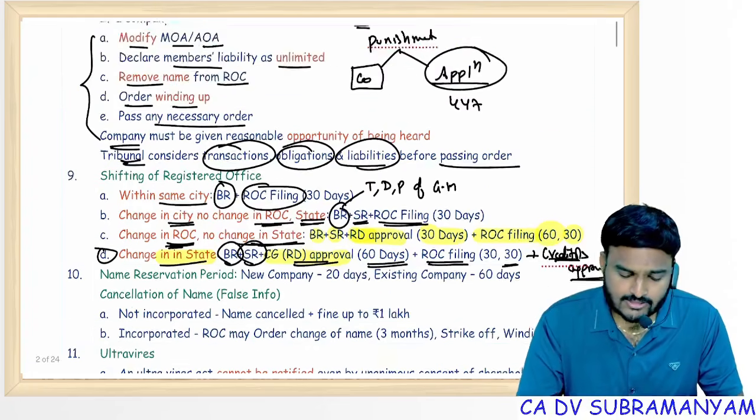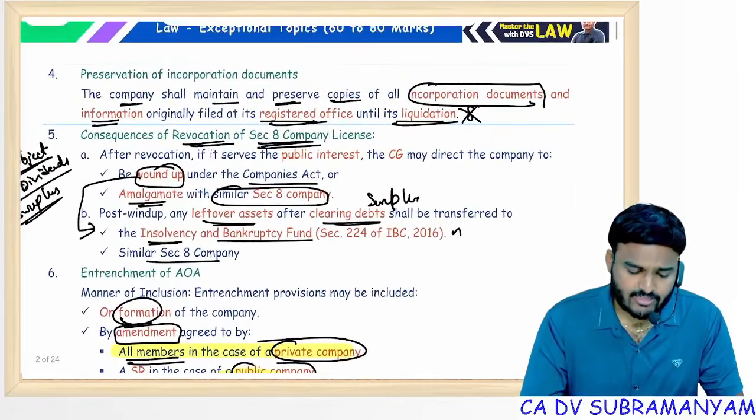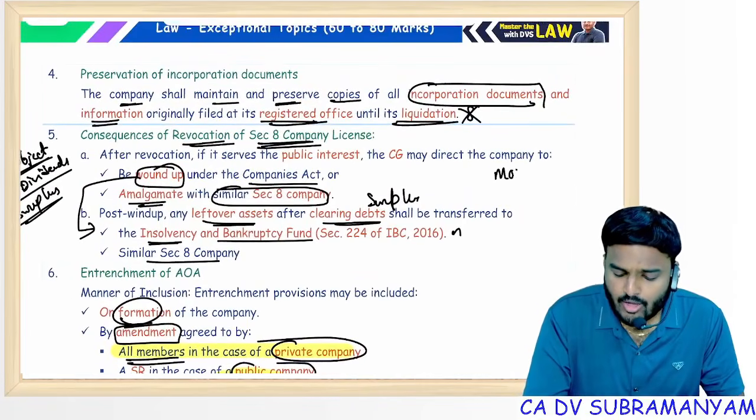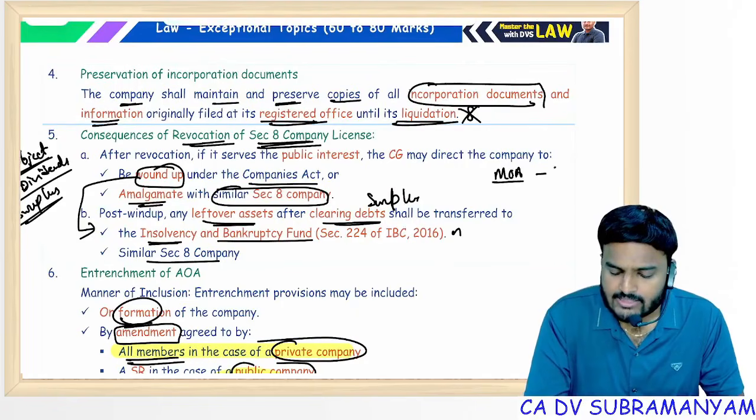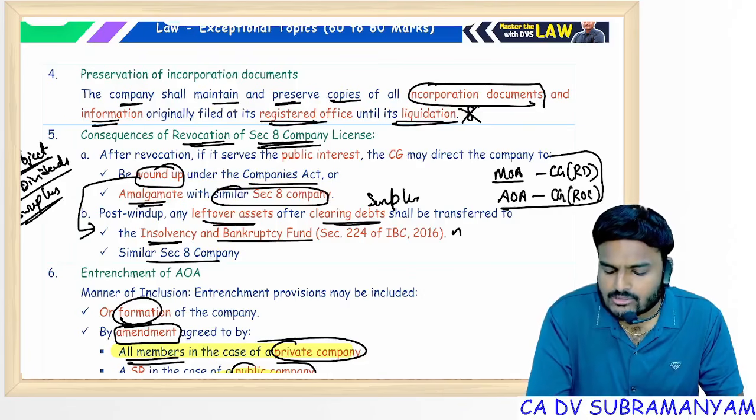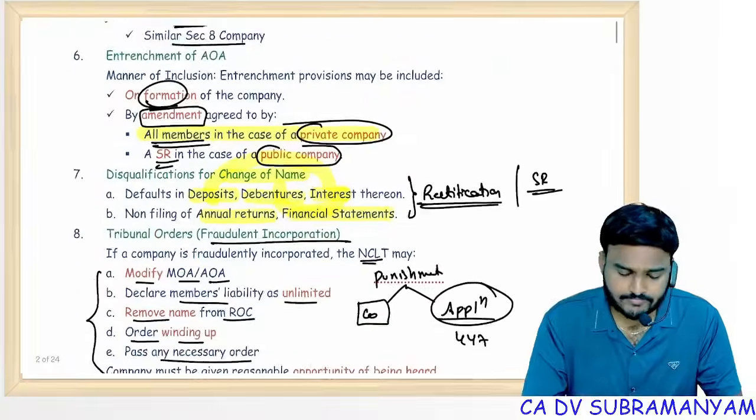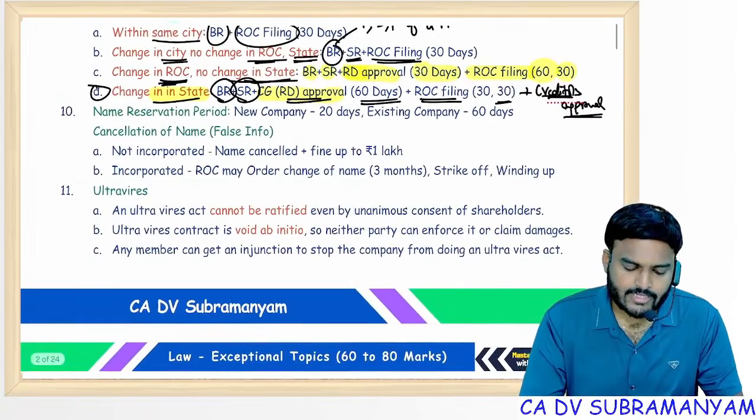Clear? Next, yes, ma. In Section 8 company, one exceptional point is there, ma. To alter MOA of Section 8 company, CG permission is required, power already delegated to RD. To alter AOA, of course CG approval is required, but power already delegated to ROC. This point also remember.